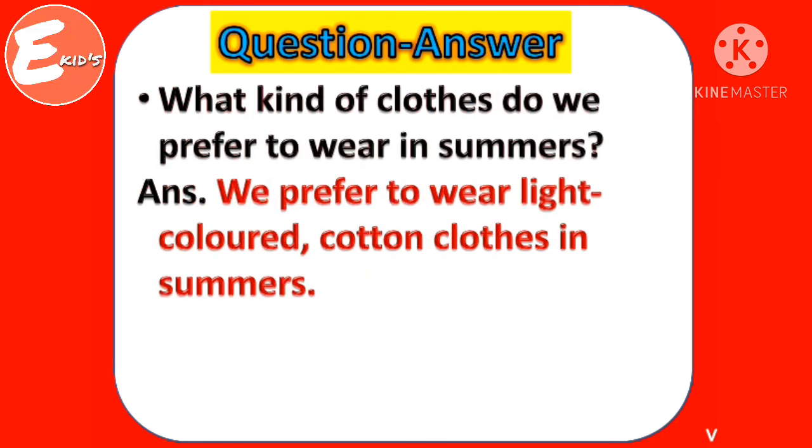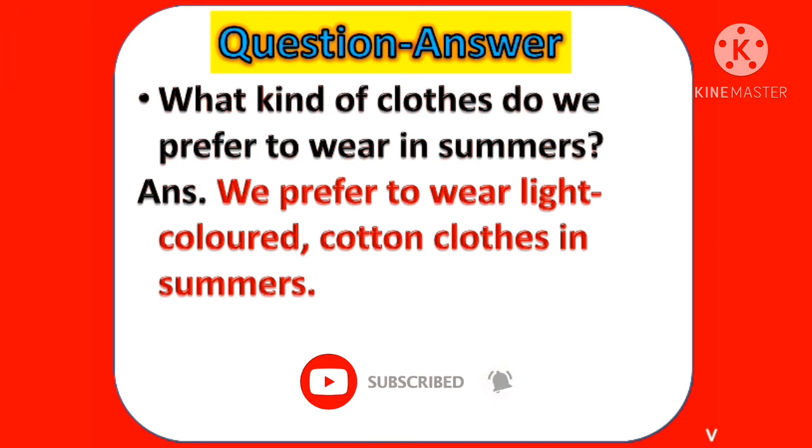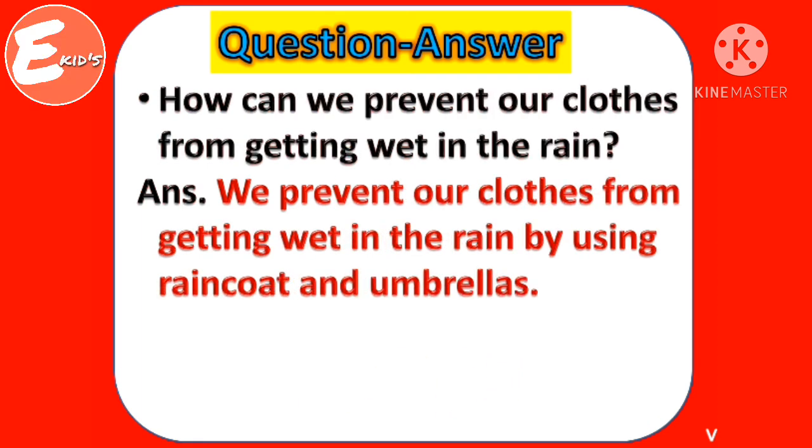What kind of clothes do we prefer to wear in summers? We prefer to wear light colored cotton clothes in summers. How can we prevent our clothes from getting wet in the rain? We prevent our clothes from getting wet in the rain by using raincoats and umbrellas.